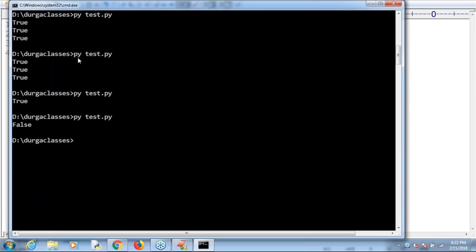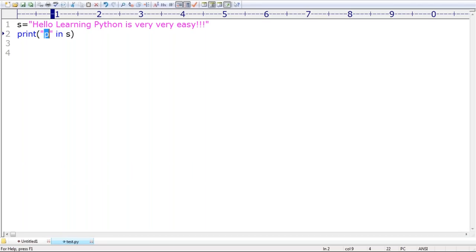Clear, right? Sir, make sure Python is a case sensitive programming language or not. What answer can you tell? Case sensitive. In Python, case is always very, very important. Remember that's all. These are various operators.